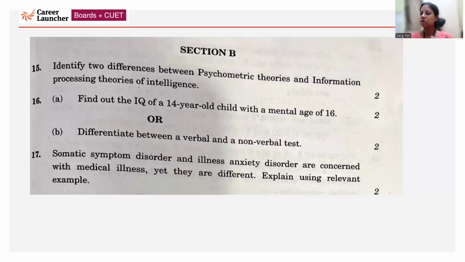What makes it worse is that their frequent visits to the doctor are a cause of distress and hamper their daily functioning. At the same time, when another person suffers from illness anxiety disorder, it is a little different, okay? The person is always preoccupied with developing a serious illness, is always worrying, and is always concerned about undiagnosed diseases. So that's how you will write the difference between the two.